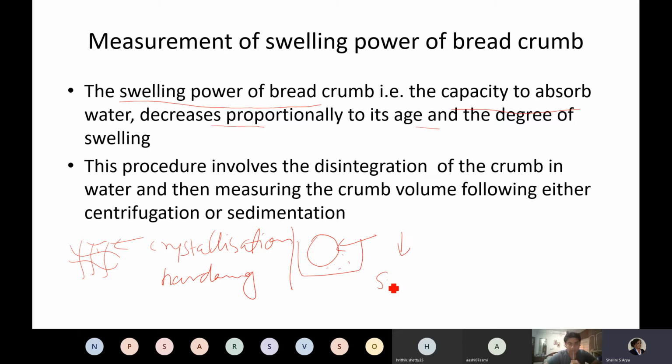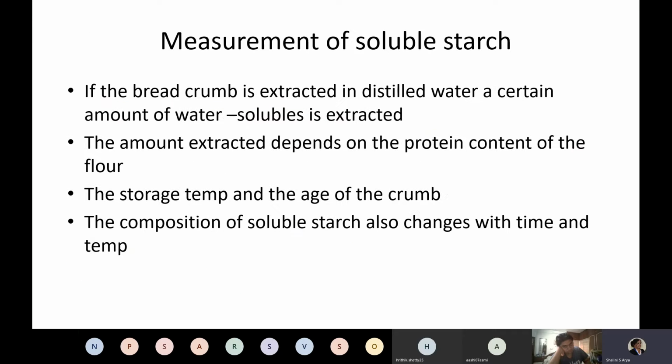So it is called swelling power. What you have to do is take 1 or 5 grams of this bread and add a fixed amount of water. The amount of water absorbed in a fixed period of time is called the swelling power, and it decreases with aging. There is one more method that is being used very commonly.